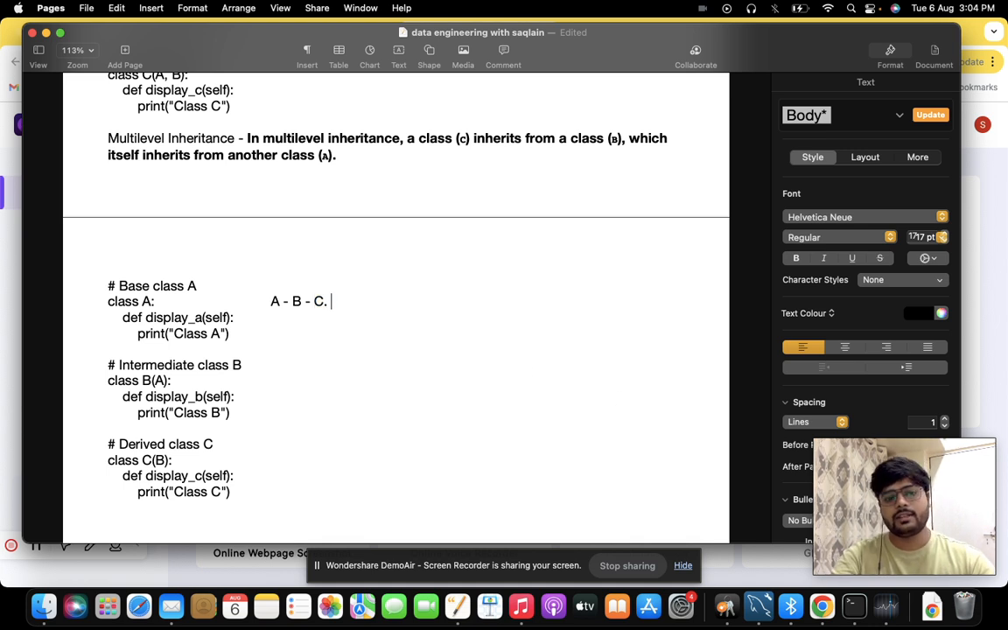Let's understand this with a simple example. Firstly, let's consider class A as grandfather, then class B as your father, and then finally class C as son. So what is the hierarchy here? Firstly, class A is created, that is your grandfather. From your grandfather, your father is born, that is class B is created. And finally, the class C, son, that is you, created from your father. So this is how the hierarchy goes in multi-level inheritance. I hope this is very clear.